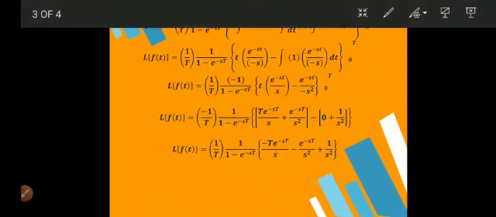Now we have to just simplify the terms in this curly bracket. This 1 by T, 1 upon 1 minus e raised to minus sT as it is. Now by this minus 1, the terms in the curly bracket are multiplied. So the positive term becomes negative, and the negative term, being minus minus, becomes positive.